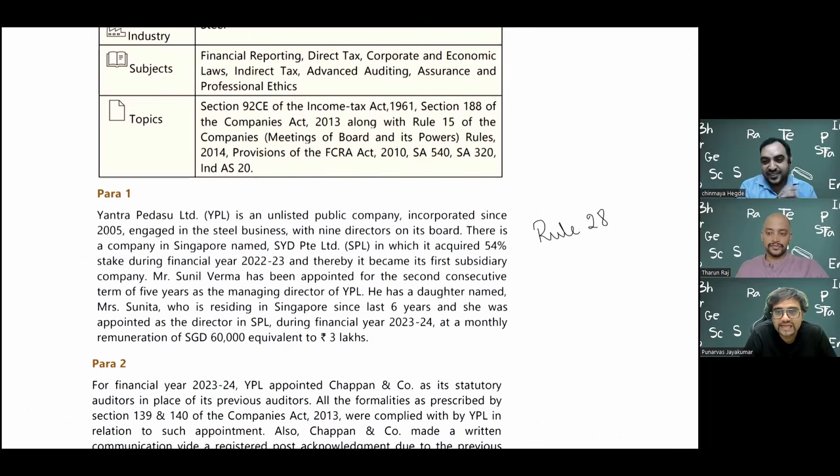So here it's called AE, that is associated enterprise. So basically we have company law, the holding-subsidiary relationship. We have customs and GST, as sir mentioned, where there's a related party. Here also in company law, under section 2 clause 76, it's a related party.